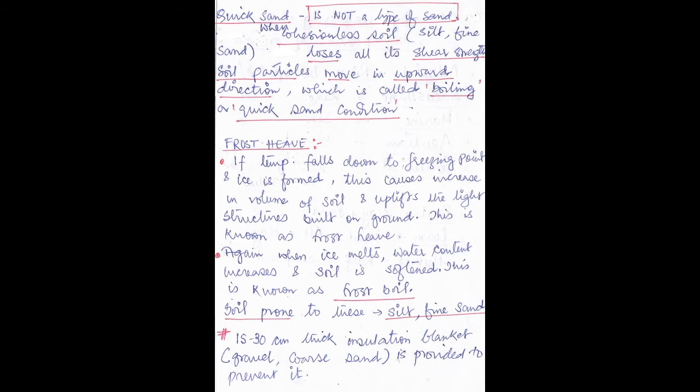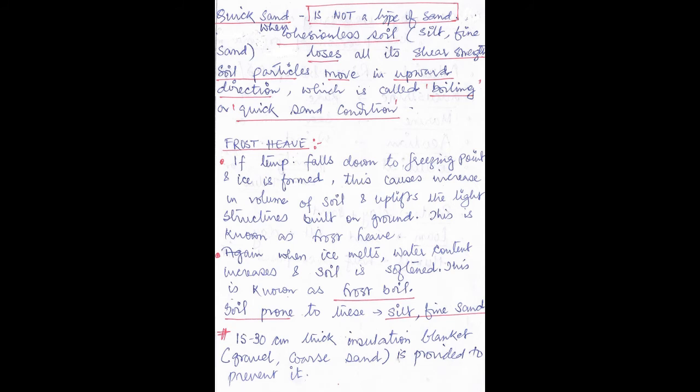When a cohesionless soil, for example silt or fine sand, loses all its shear strength, soil particles move in upward direction, which is called boiling or quicksand condition. So the quicksand phenomenon happens when the cohesionless soil loses its shear strength and the soil particles move in upward direction.